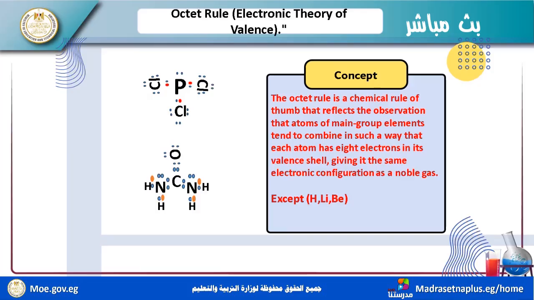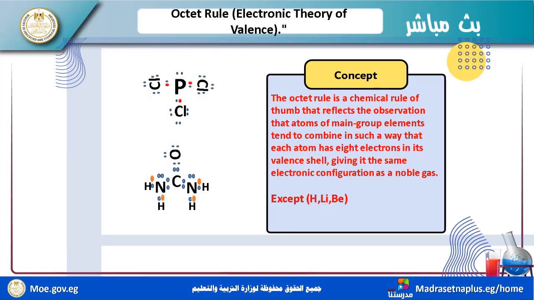tend to combine in such a way that each atom has 8 electrons in its valence shell. Any atom that has 8 electrons in the outermost energy level, I call a noble gas or inert atom because it is a very stable atom.